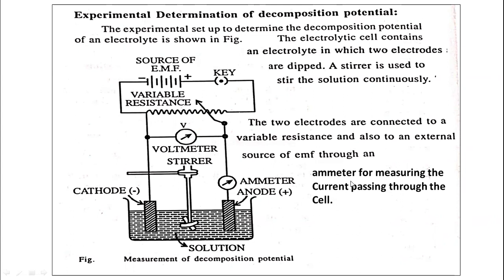The ammeter is there for measuring the current. Whatever current is passing through the circuit can be measured with the help of the ammeter. And the voltmeter measures the applied potential, which is to be supplied to the given electrolytic cell for the electrolysis.